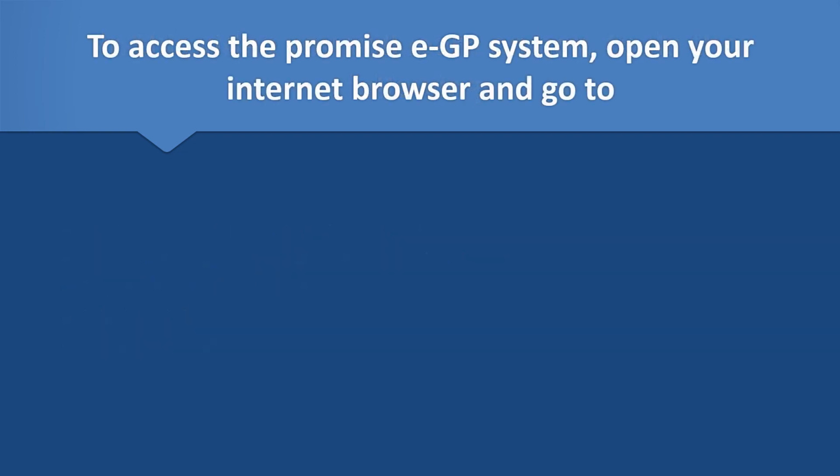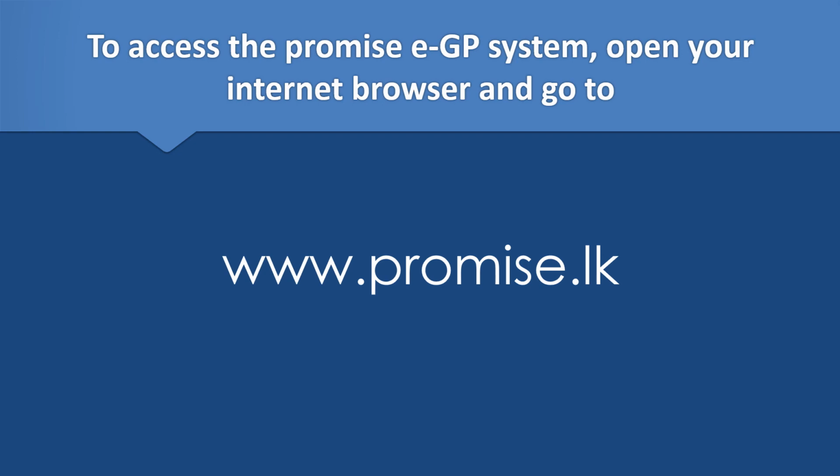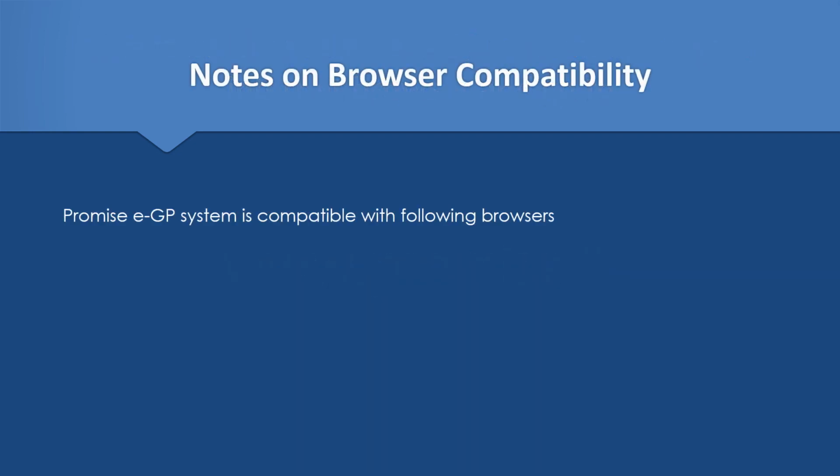To access Promise EGP system, open your internet browser and go to www.promise.lk. Notes on browser compatibility. Promise EGP system is compatible with the following browsers: Google Chrome, Microsoft Edge, Mozilla Firefox. Browsers not listed in this video may display screen elements incorrectly or will have functionalities not working properly.